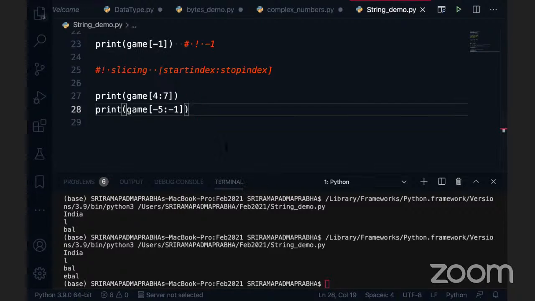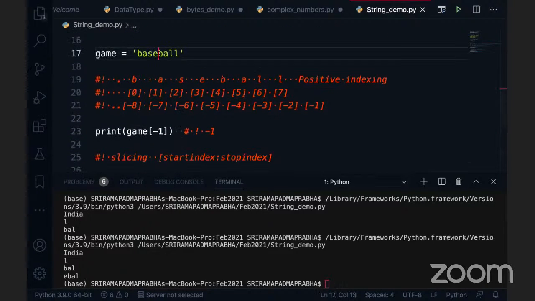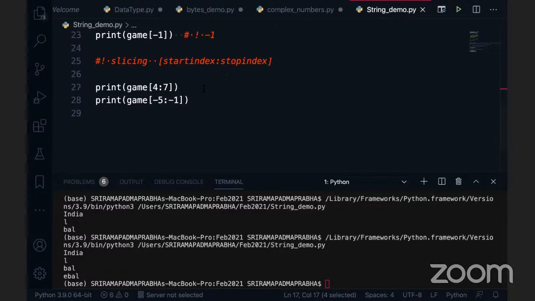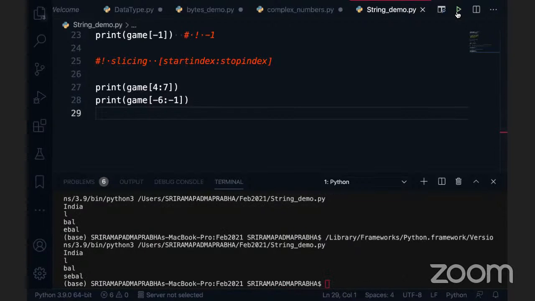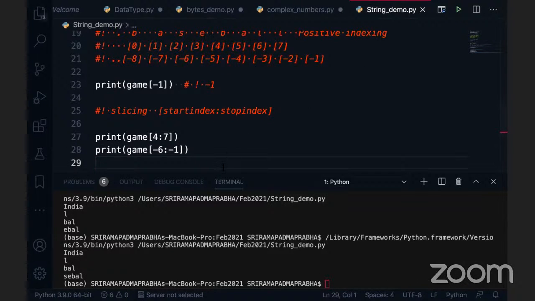But what output do I want? Anybody tell me? I want to print this ball with the negative indexing. So we got EBAL now, so extra we got E. Anybody tell me, can I use the -6 instead of -5? Now if I execute this, you'll get S, an extra character is added. So how is this working? If you understand negative indexing, we can easily create a reversed string.